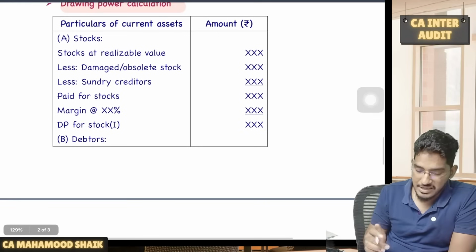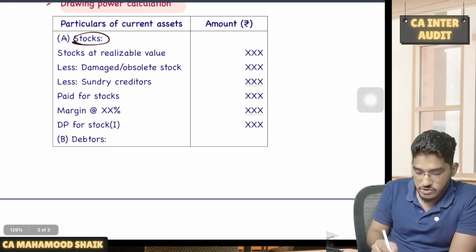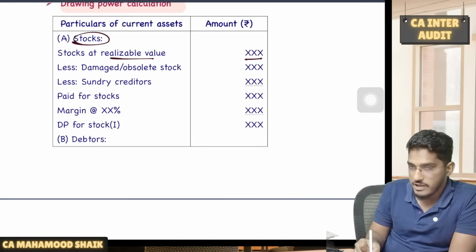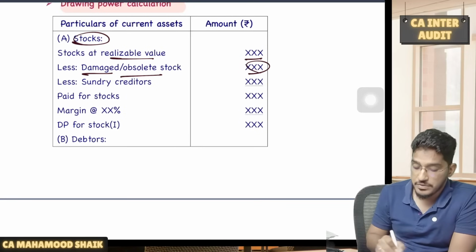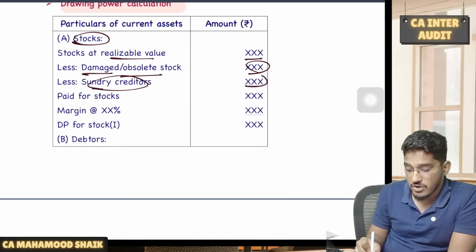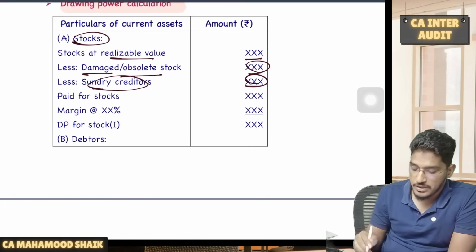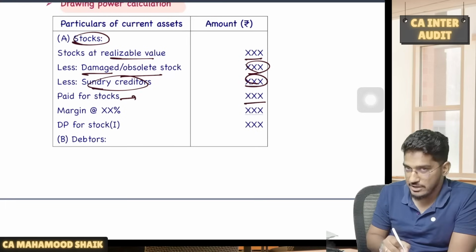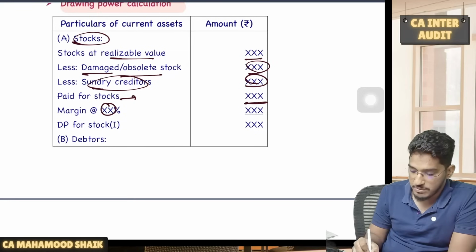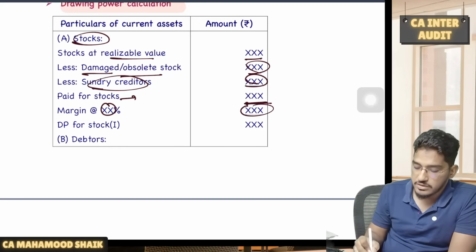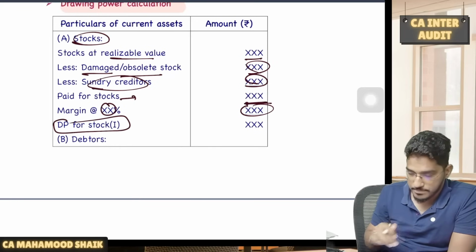Then the next most important concept: how to calculate the drawing power. This is the format for calculating drawing power. First you have to take the stocks at realizable value. From that, if there is any damaged stock or obsolete stock given in the question, you have to reduce that. From that, you should also reduce sundry creditors. Then you get the balance, that we call paid stock. In the question, they will mention the margin, that percentage of margin you have to multiply. And if you reduce that figure, that will be the drawing power for stock.